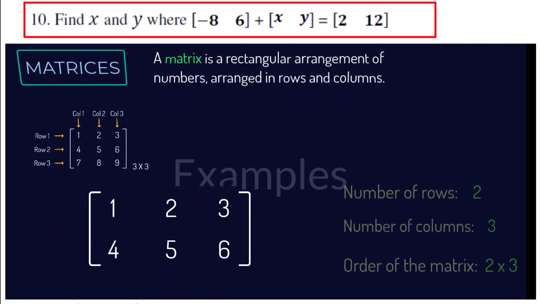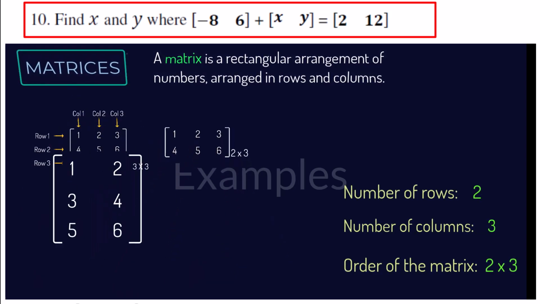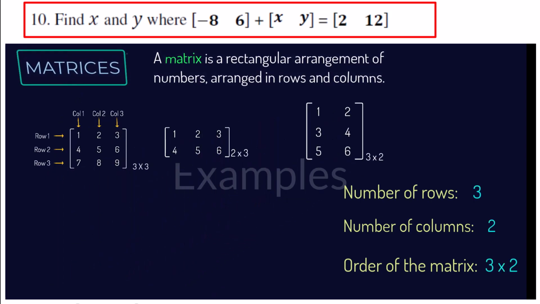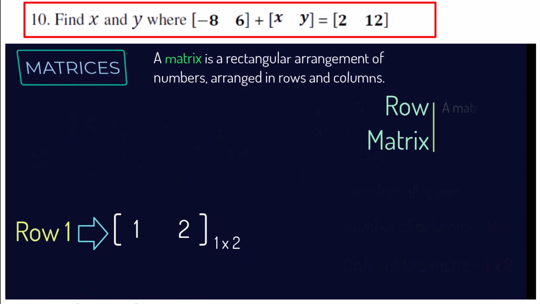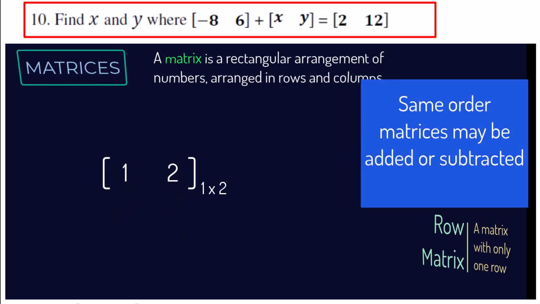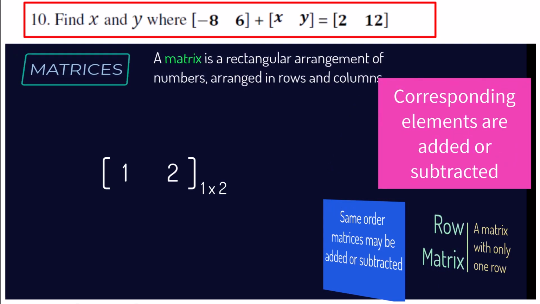If a matrix has m number of rows and n number of columns, its order is written as m by n. If a matrix has only one row, it is called a row matrix. Addition of two matrices is defined between two matrices, and they can be added together or subtracted only if they are of the same order.